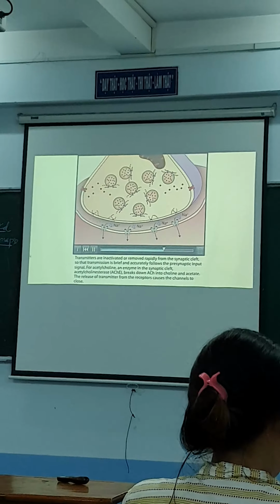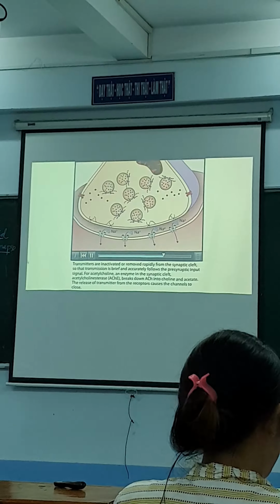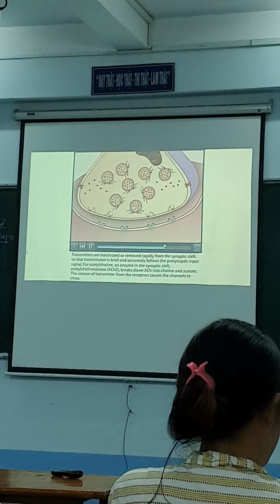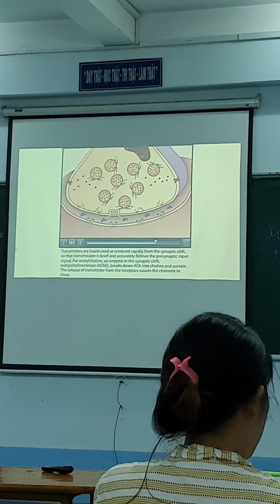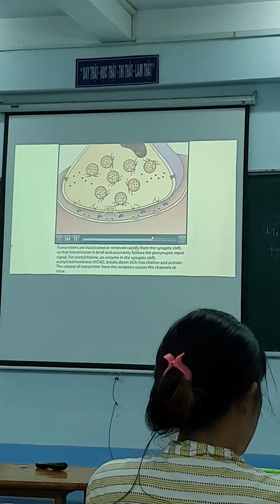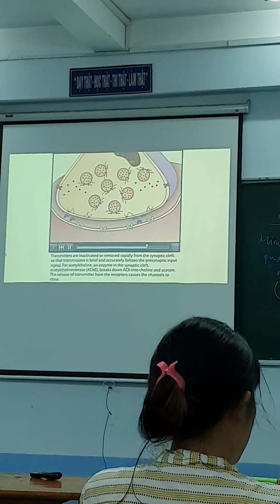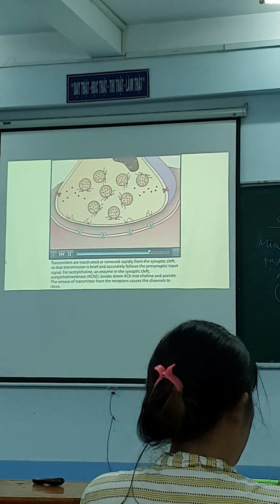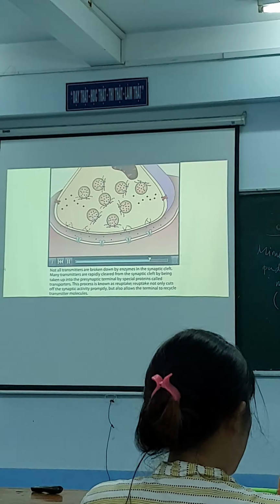Transmitters are inactivated or removed rapidly from the synaptic cleft, so that transmission is brief and accurately follows the presynaptic input signal. For acetylcholine, an enzyme in the synaptic cleft, acetylcholinesterase, breaks down acetylcholine into choline and acetate. The release of transmitter from the receptors causes the channels to close. Not all transmitters are broken down by enzymes in the synaptic cleft.